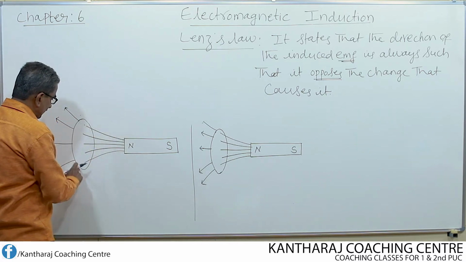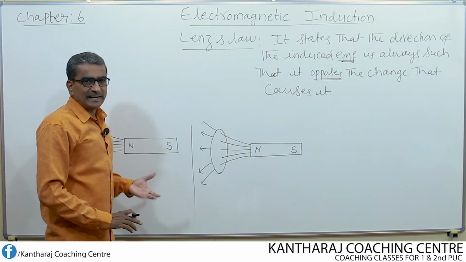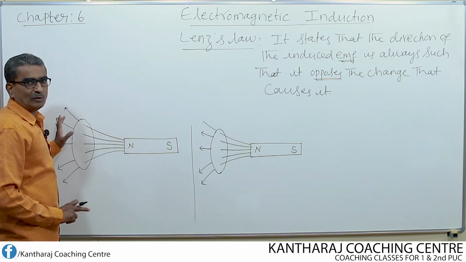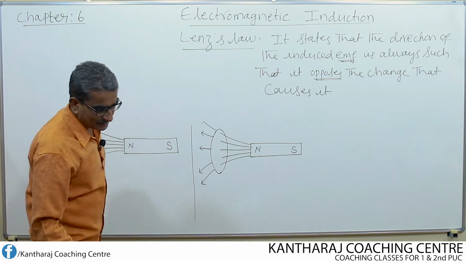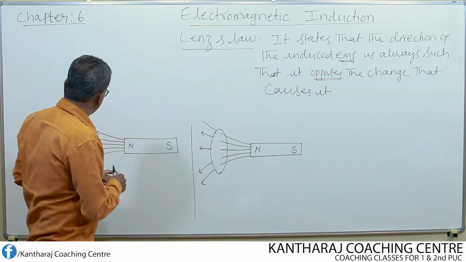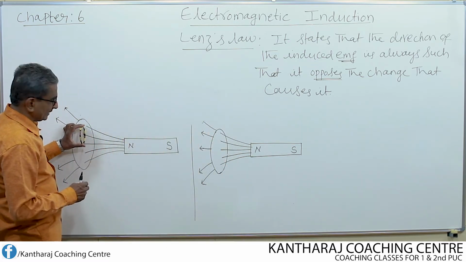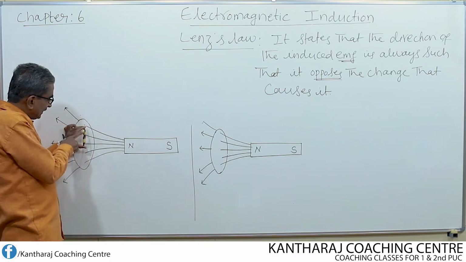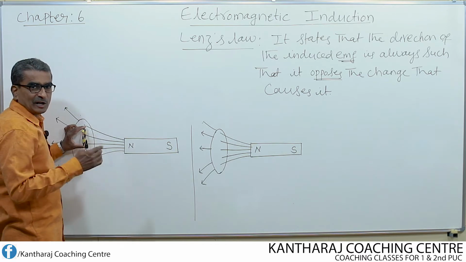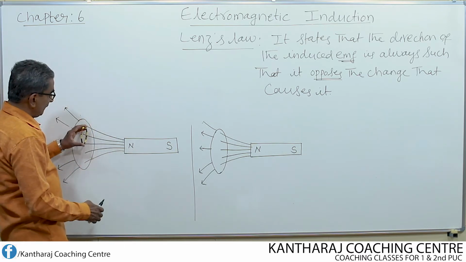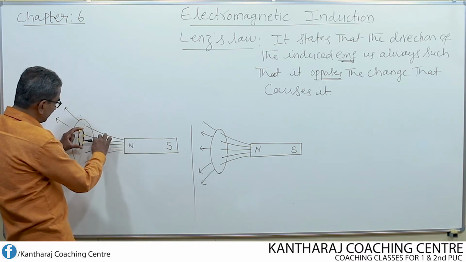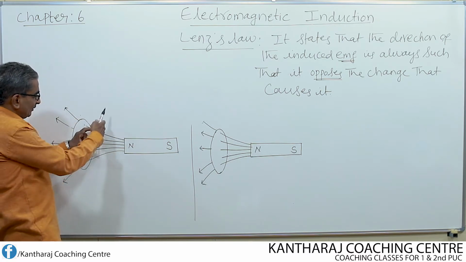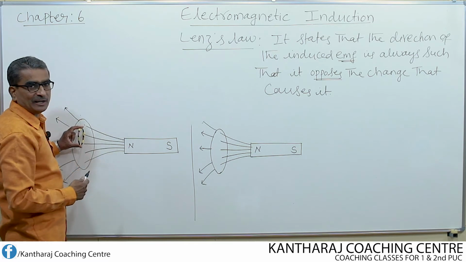Let us imagine a circular coil. By saying circular coil, if I write the shape of the coil in oval form, what does it mean? It means that the coil is kept like this, so you are able to see the edge of the coil, but you are not able to see the plane of the coil. The plane of the coil can be seen either from this side or from this side, whereas from this side, only the edge of the coil can be seen.